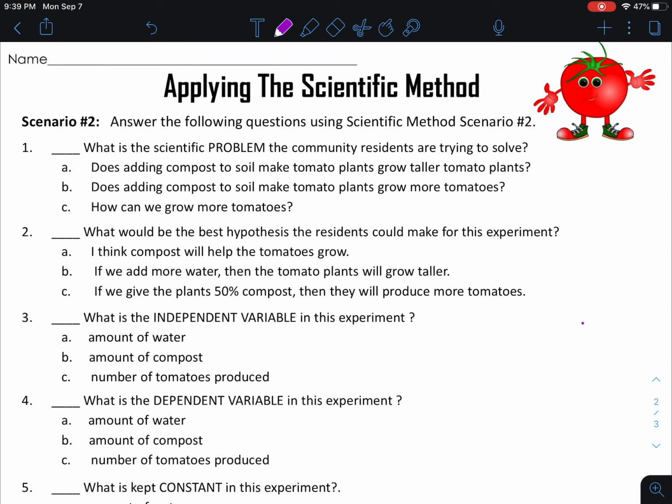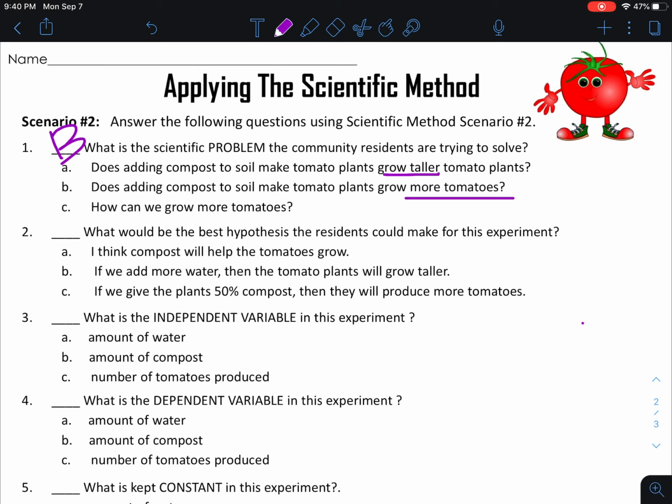Well, no, that doesn't make sense because we're not looking for them to grow taller. We're looking for them to grow more. Okay, so your answer is B. How does adding compost to soil make tomato plants grow more tomatoes? And this one, how can we grow more tomatoes? That is not a problem. That's not the problem that was stated.